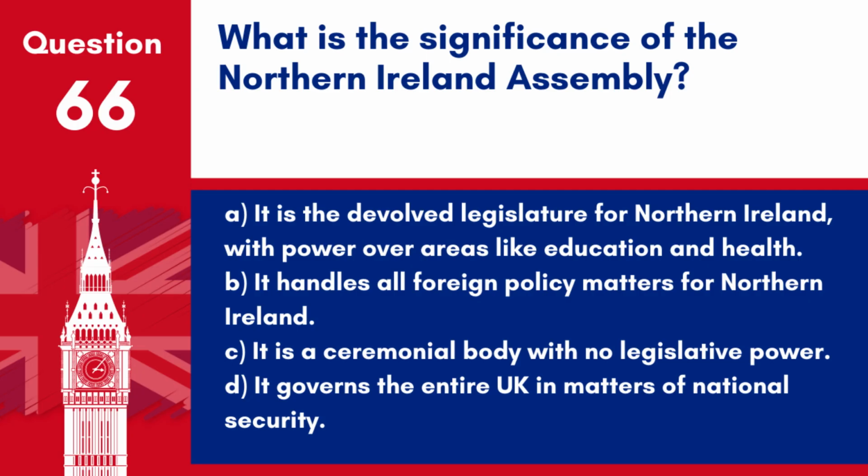C. It is a ceremonial body with no legislative power. D. It governs the entire UK in matters of national security. Answer. A. It is the devolved legislature for Northern Ireland, with power over areas like education and health. The Northern Ireland Assembly has authority to legislate in a wide range of areas.